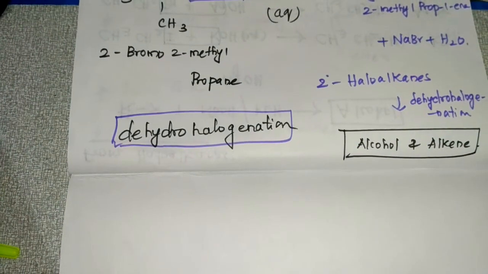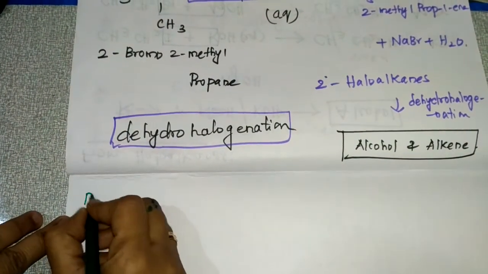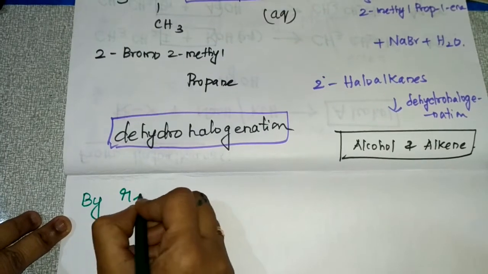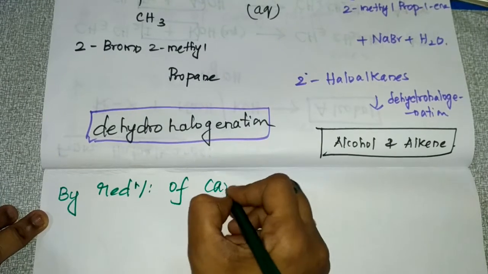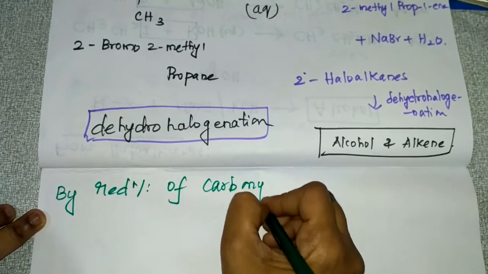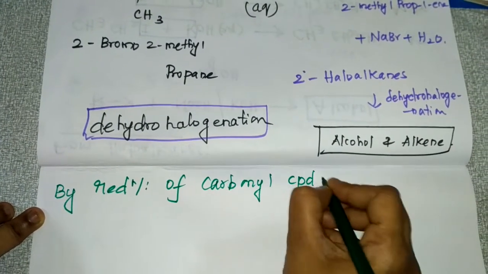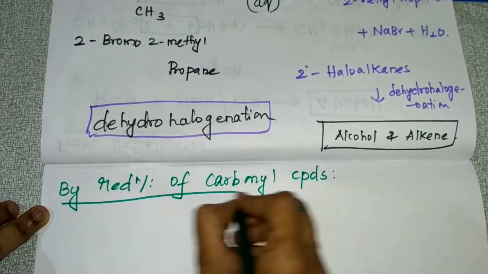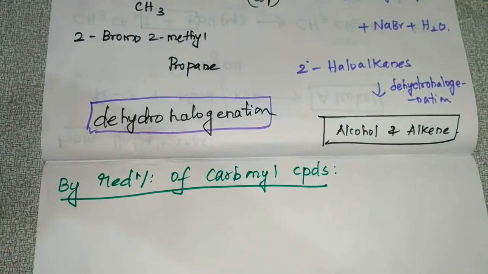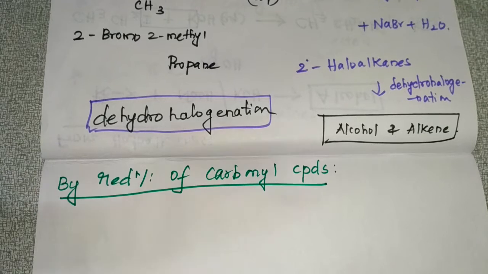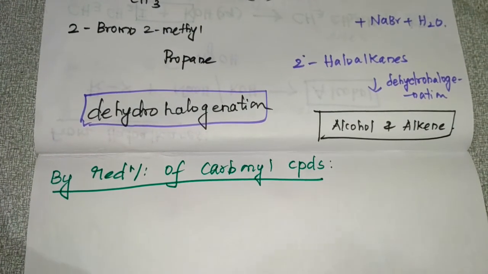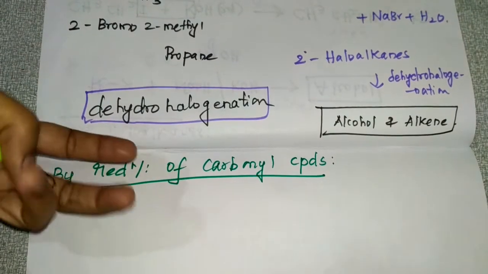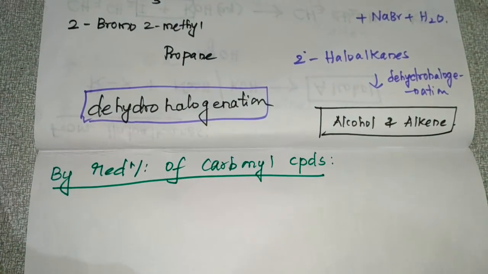And what is the second method of preparation? By reduction of carbonyl compounds. Okay, so what are the carbonyl compounds? I told you, right? Aldehydes, ketones, carboxylic acids, esters. So these are the carbonyl compounds which can be reduced to alcohols.